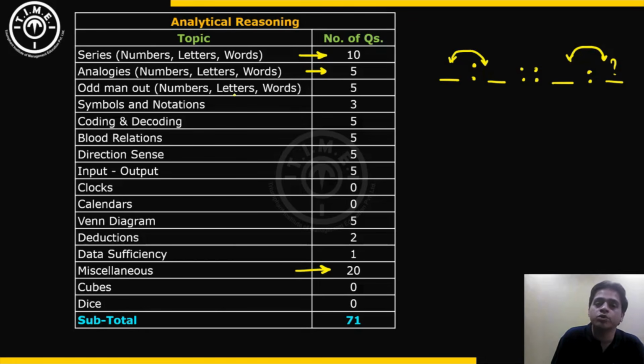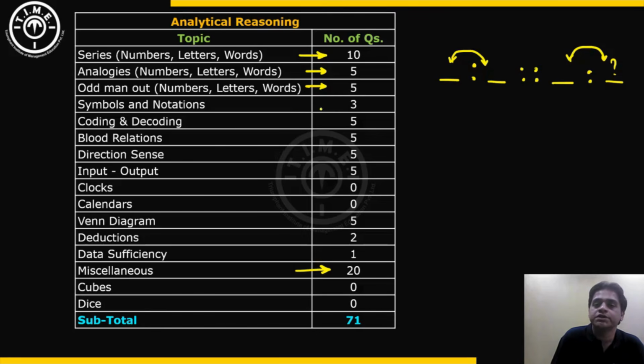There were odd man out questions, again based on numbers, letters, words, 5 questions. These analogies and odd man out questions were very fast to do. Maybe out of those 10 questions, 1 or 2 could be classified as difficult. But in terms of the time taken to solve, they were not very time intensive. So these 10 questions could be done very, very quickly.